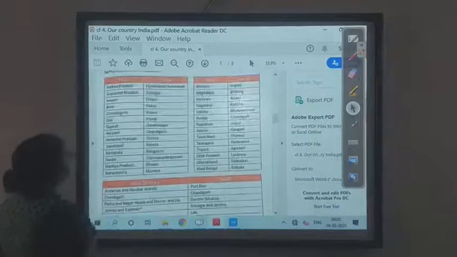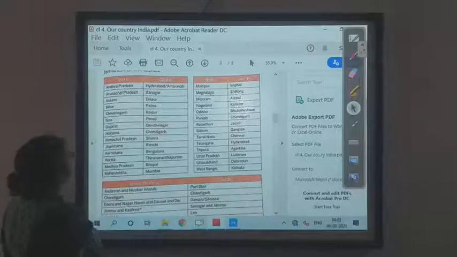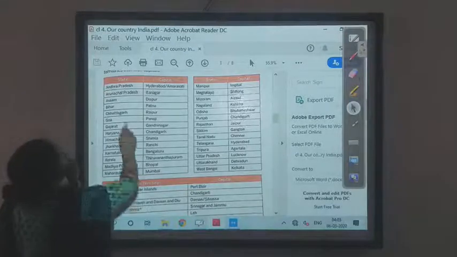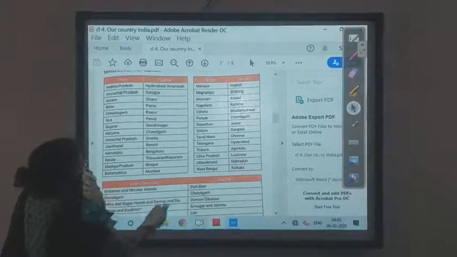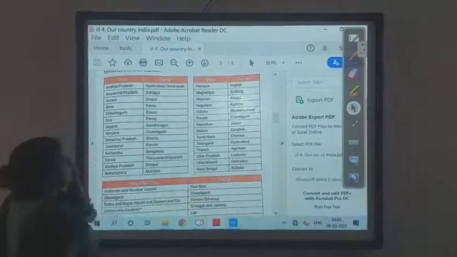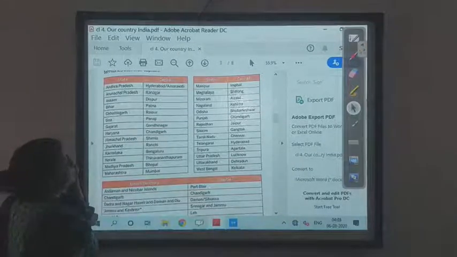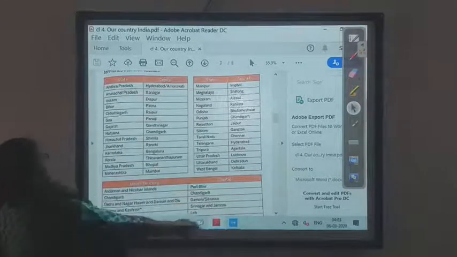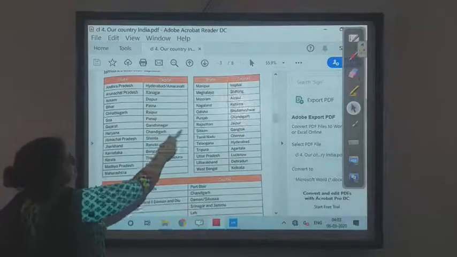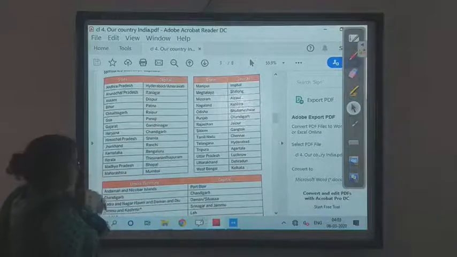Now children, you must be seeing that there are a few states which are sharing the same capital. Like Andhra Pradesh and Telangana are sharing the same capital, that is Hyderabad. Then Chandigarh: Punjab and Haryana are sharing the same capital.